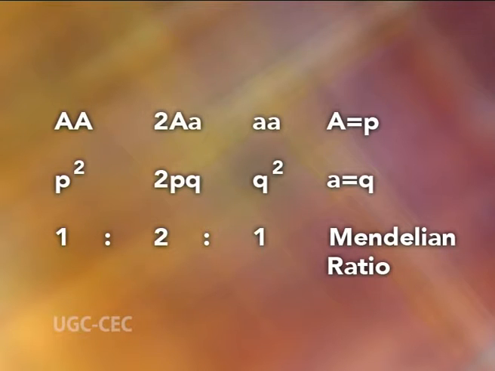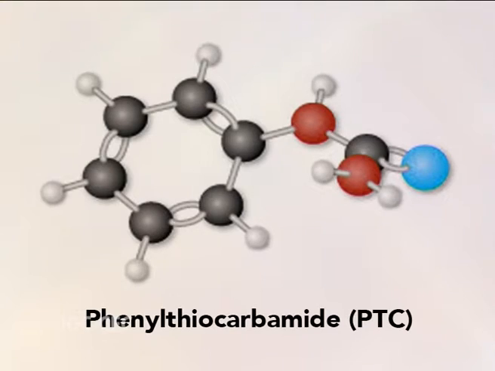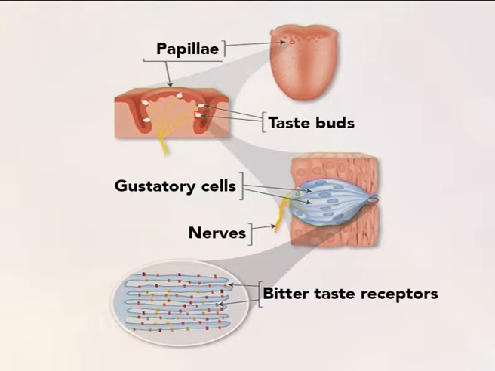that is, the 1:2:1 Mendelian ratio. Example: let us study the behavior of a gene which produces an enzyme that decomposes phenylthiocarbamide, that is PTC. The degradation products of PTC taste bitter. Population can be divided into tasters, those who possess the enzyme and hence taste it bitter, and non-tasters.